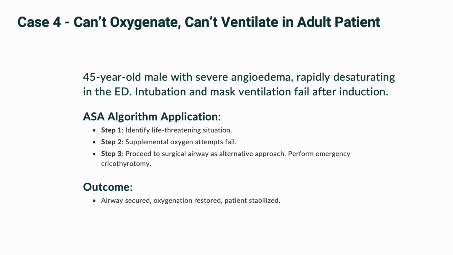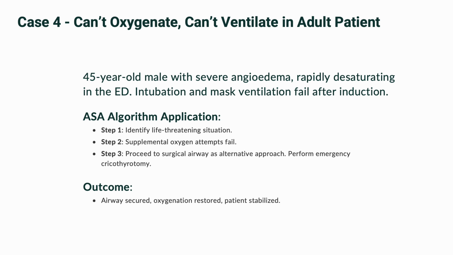Let's apply the algorithm. Step 1. Identify the problem. This is the life-threatening can't intubate, can't ventilate scenario the algorithm prepares us for. We're facing difficult laryngoscopy, intubation, and mask ventilation. Step 2. Supplemental oxygen attempts fail. Mask ventilation isn't effective. Supraglottic airway device isn't an option due to significant airway swelling.